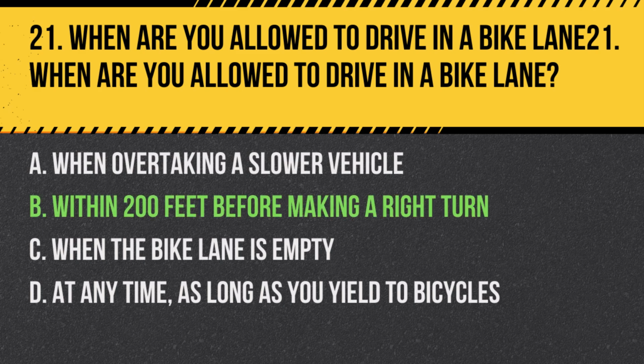Answer: B. Within 200 feet before making a right turn. California law allows drivers to enter a bike lane within 200 feet of an intersection or driveway where they intend to make a right turn.